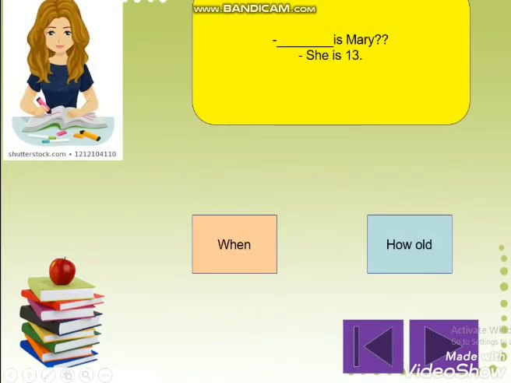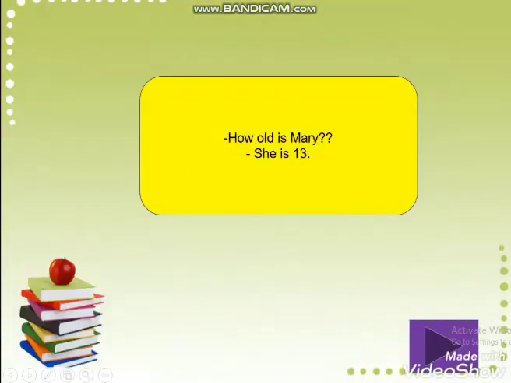Is Mary? She is 13. So her age is 13. So we have to use when or how old. When we ask about the age, what should we use? Excellent. We have to use how old. How old is Mary? She is 13.